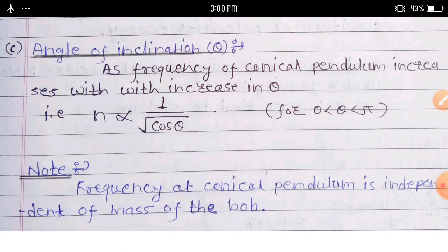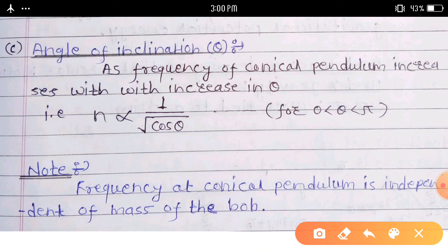This angle of inclination is denoted by theta. As frequency of a conical pendulum increases with increase in theta, therefore n is inversely proportional to the square root of cos theta. Here we can write for 0 less than theta less than pi.